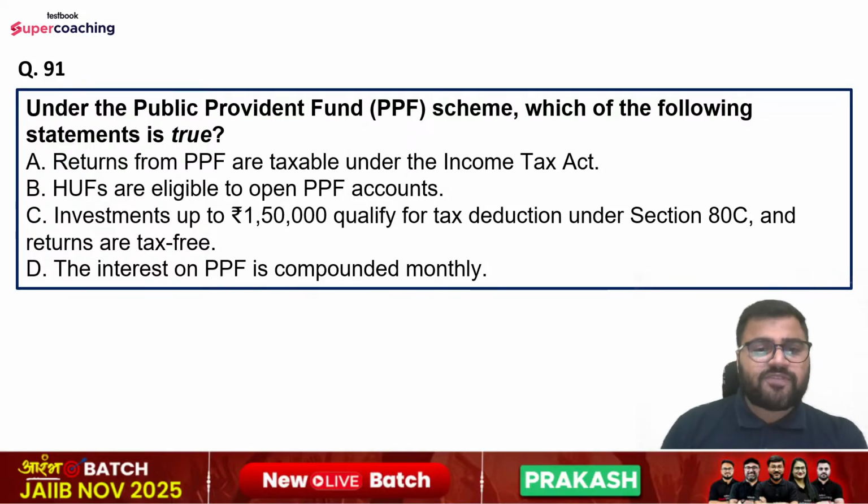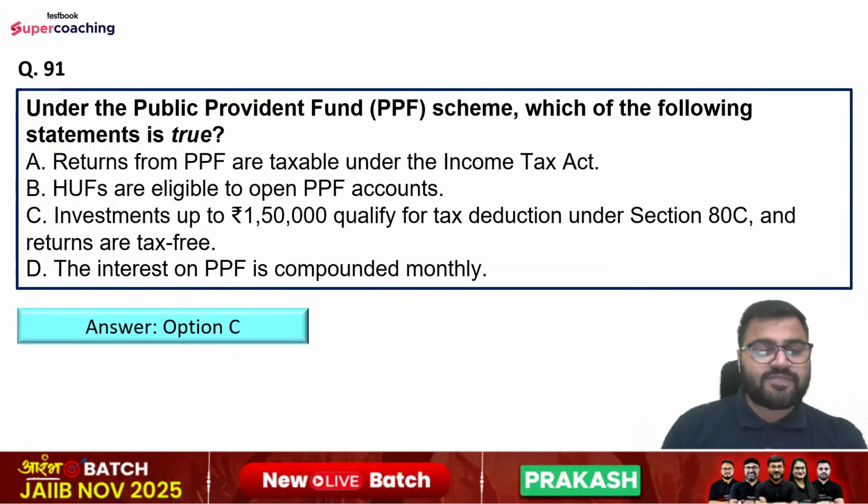Investments up to 1,50,000 qualify for tax deduction under Section 80C and returns are tax free. The interest on PPF is compounded monthly. So right answer is option number C, that is investments of up to 1,50,000 qualify for tax deduction under Section 80C and returns are tax free.